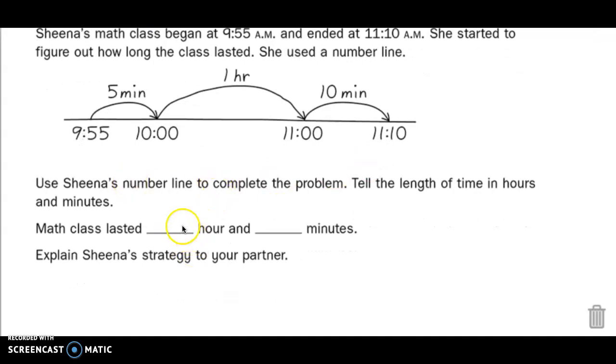Then see if you can figure out how long math class had lasted. Put in the hours here and the minutes here. Put me on pause, complete that, share out what your ideas are, and then unpause me to get the answer.